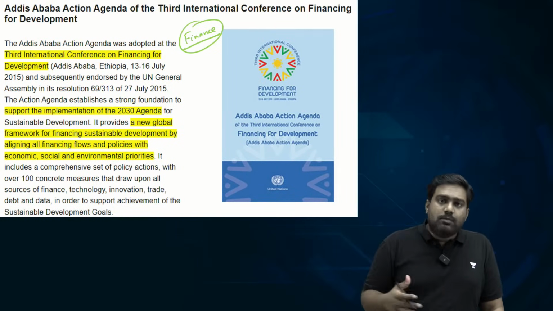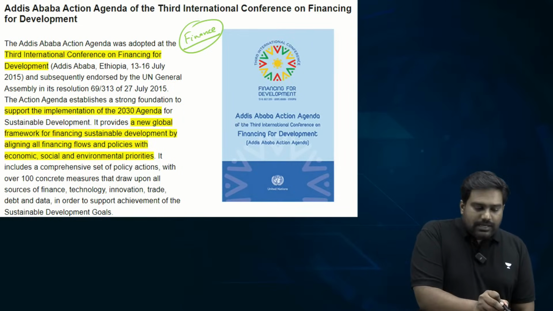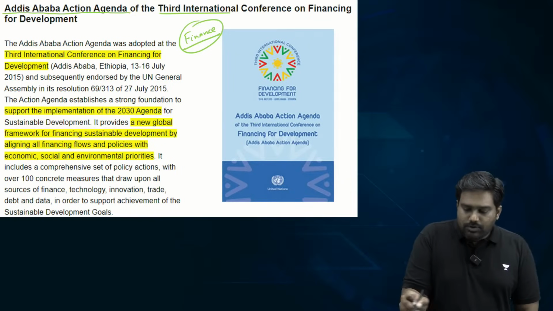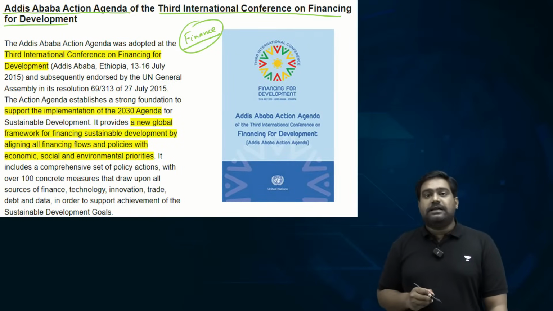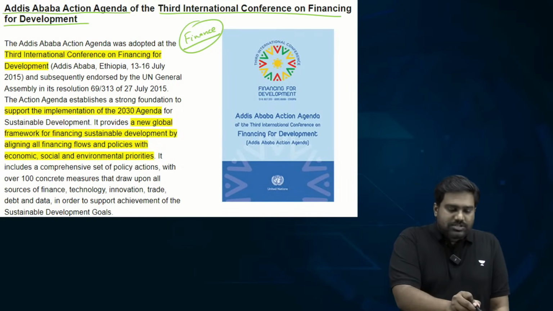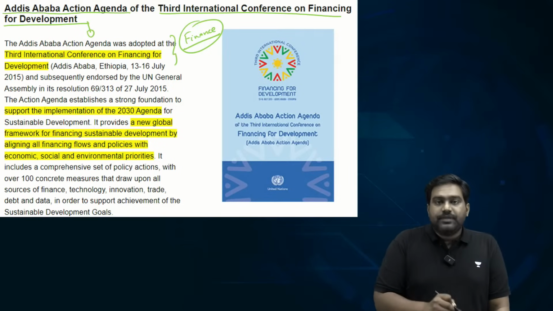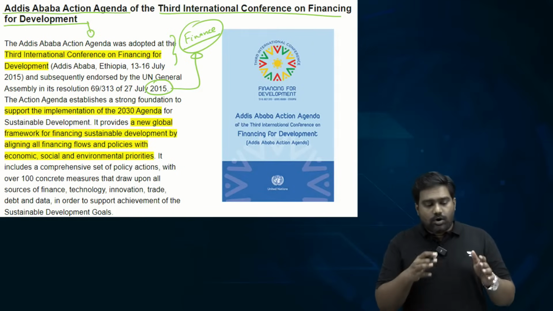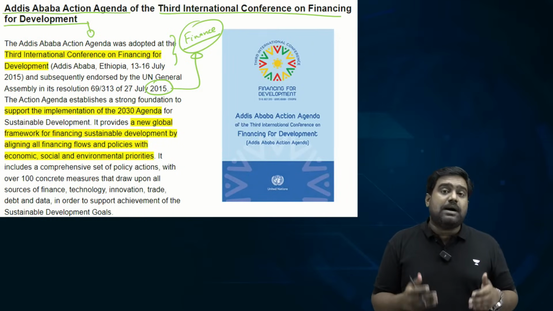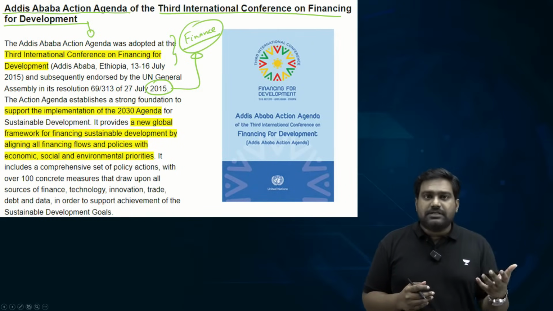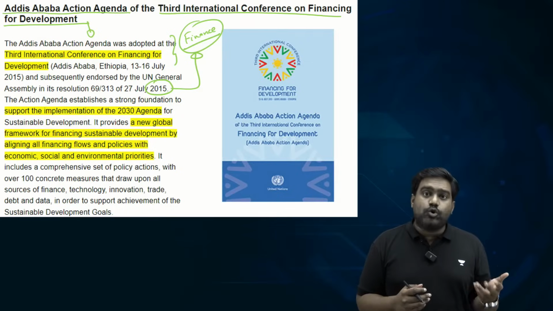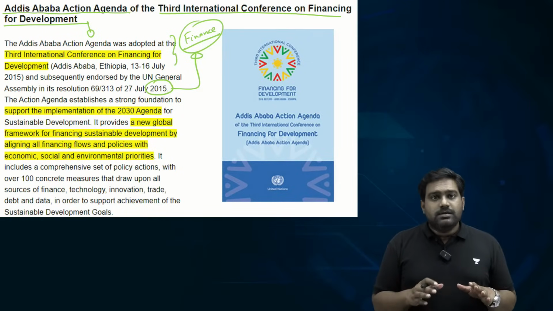So to channel and mobilize the funds needed, the Addis Ababa Conference, International Conference on Financing for Development, was hosted in Ethiopia in 2015, which led to the adoption of this action agenda, Addis Ababa Action Agenda. It's named after the capital of Ethiopia, where the conference was held. Is that clear?